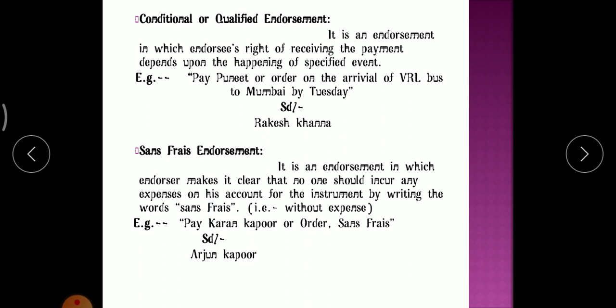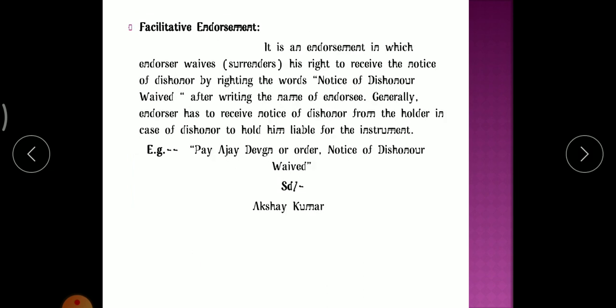Next was sans frais endorsement. In order to avoid or reduce expenses, he will write the endorsee's name, and in front of the endorsee's name he will write sans frais, that is, without expenses. He will put his signature and write his own name. That type of endorsement is called sans frais endorsement. Then the last was facilitative endorsement.